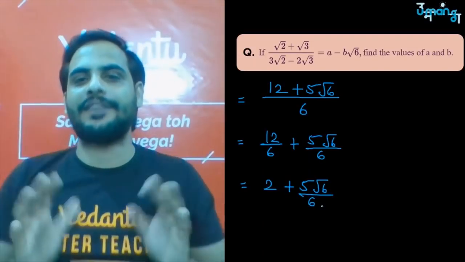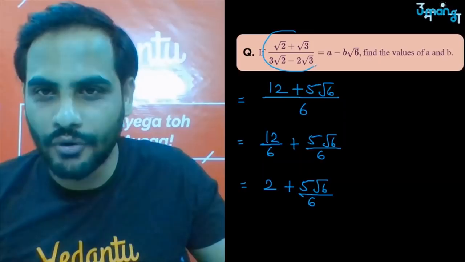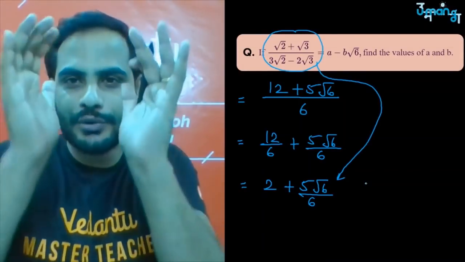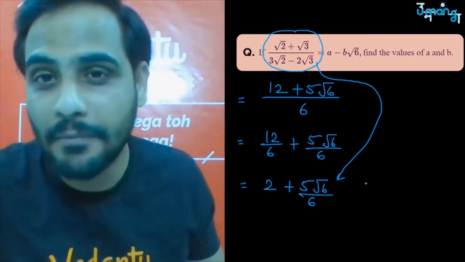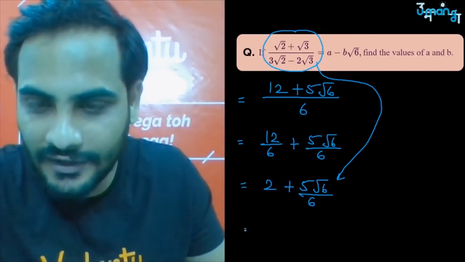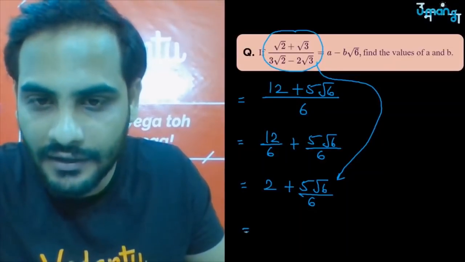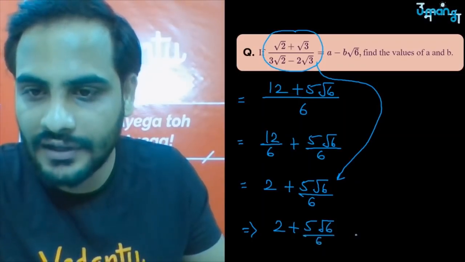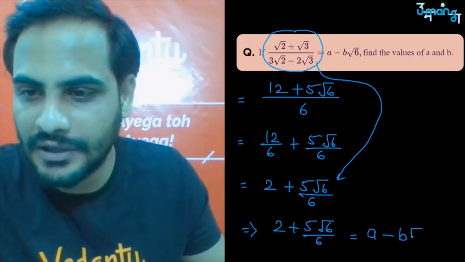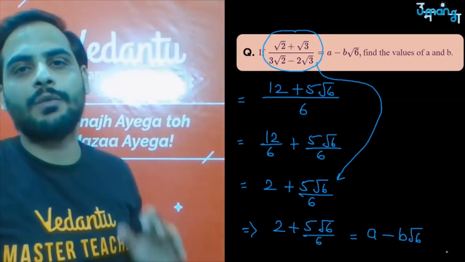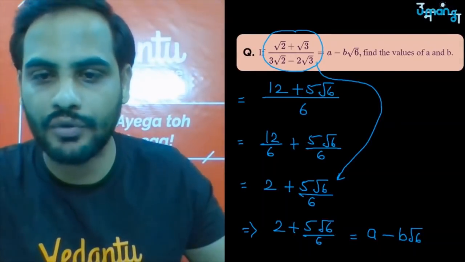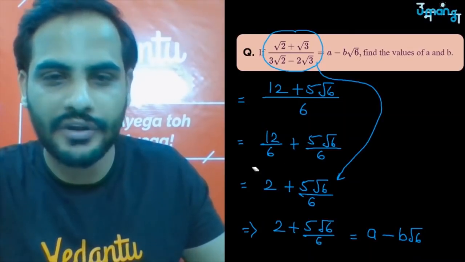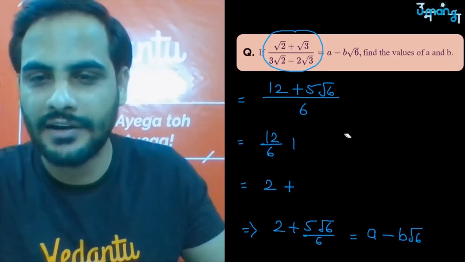So this is the final form. This number which you have got here can be written in the final form as this. Correct? Now they have told you that this number at the starting is equal to a minus b root 6. So I can say that 2 plus 5 root 6 upon 6 is equal to a minus b root 6. Now I want you to understand this part very clearly. How do you do the comparison?